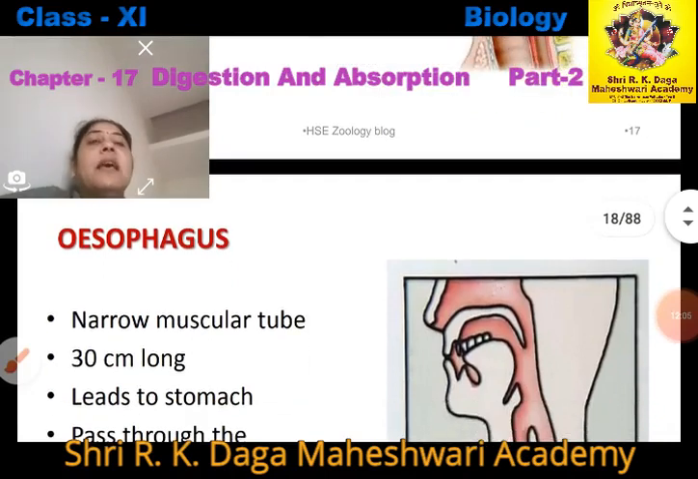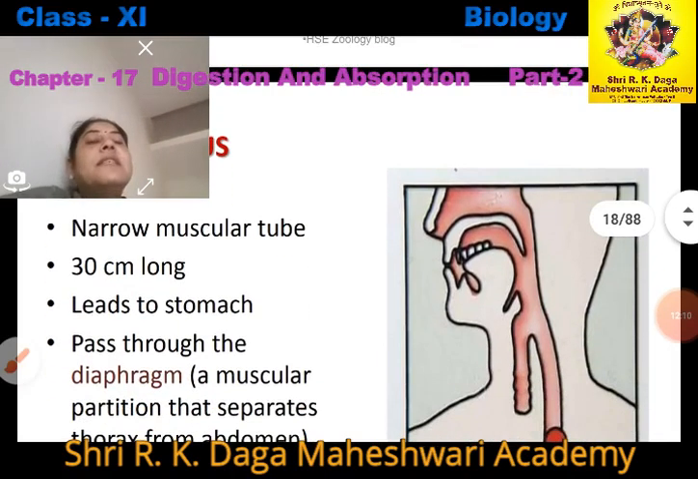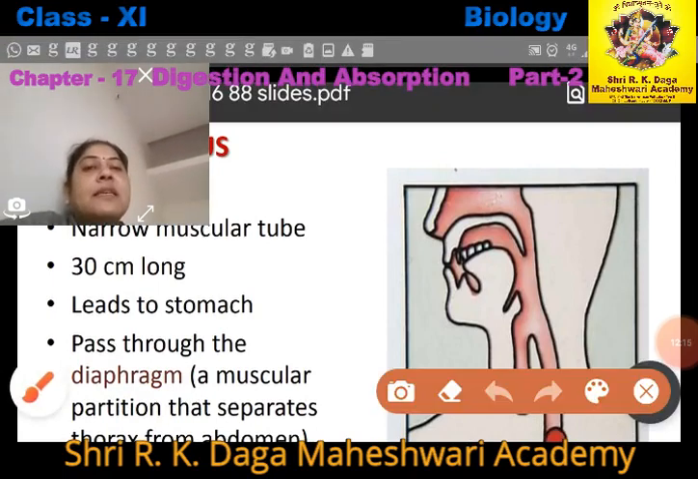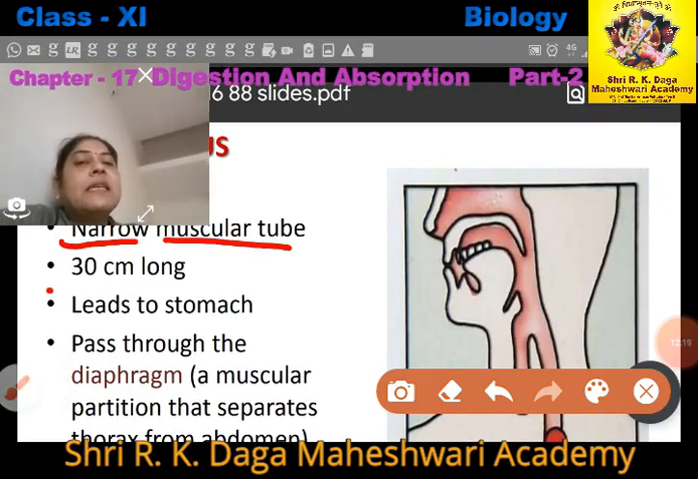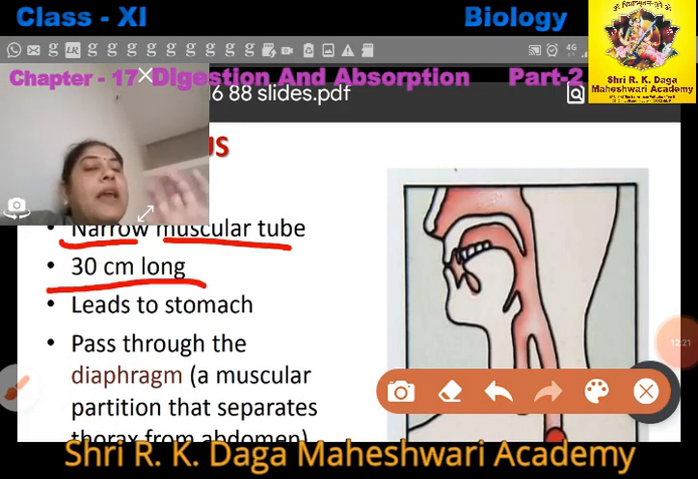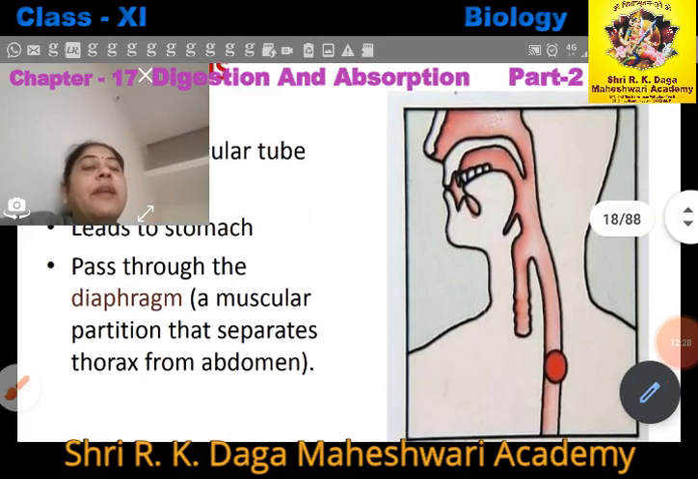Now next, the pharynx opens into the esophagus. The esophagus is a long, narrow, muscular tube, about 30 centimeters long, which leads from the pharynx to the stomach, right.